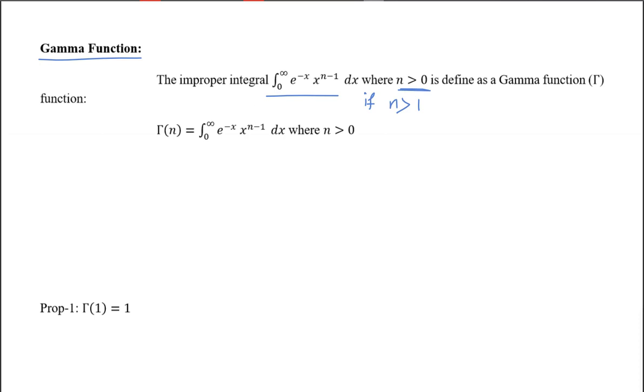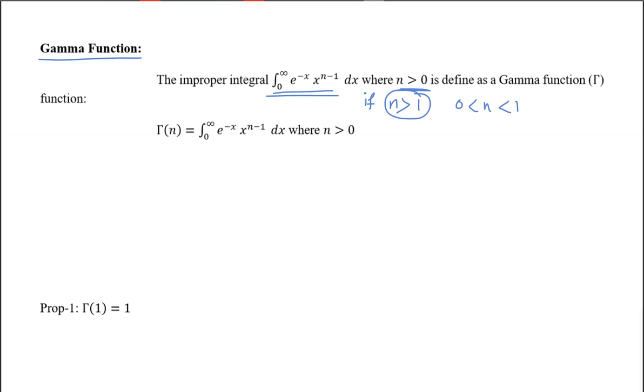But if n lies between 0 and 1, then 0 is also a point of discontinuity, where we have an infinite value. So we actually have two points of discontinuity: 0 when n is between 0 and 1, and infinity always. So this is an improper integral.